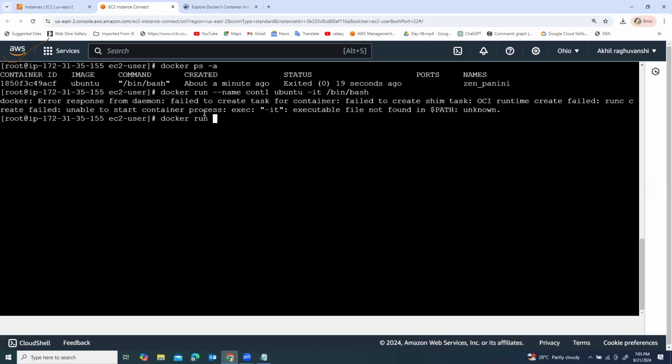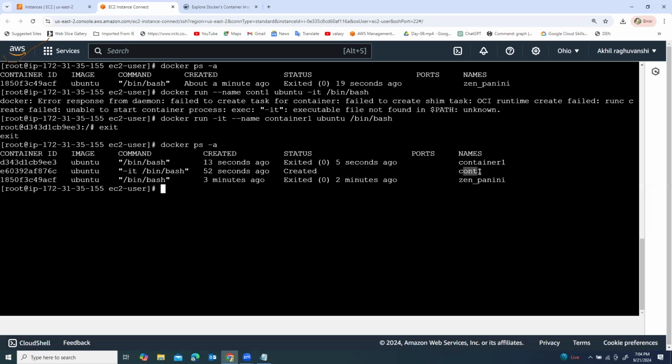Docker run -it --name container1 ubuntu /bin/bash. Now the container is created. Now I'm exiting from the container and running the command docker ps -a. Right here its name is container1, right? So we can provide the name during container creation with the --name flag.